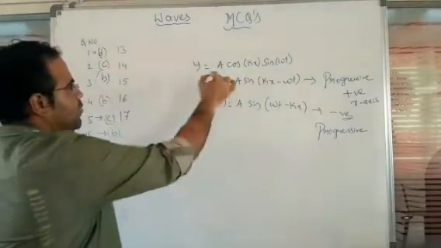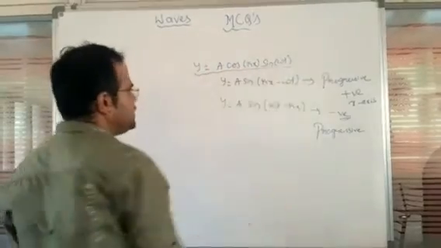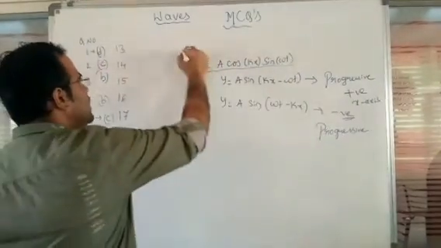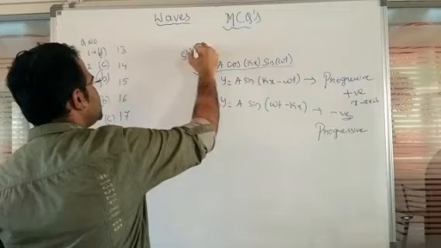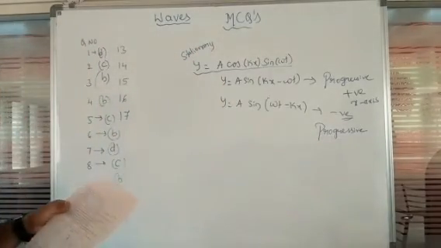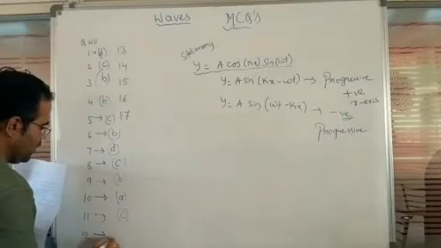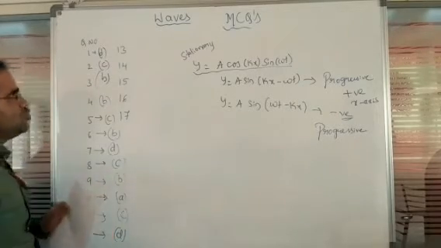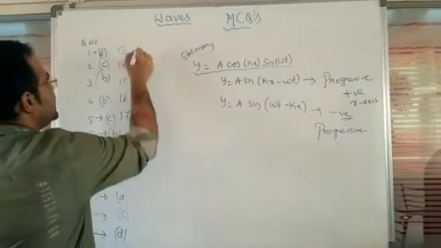So now the equation we got here is always going to represent a stationary wave. So the option for question number 12 is D. So for question number 12, we have option D here.